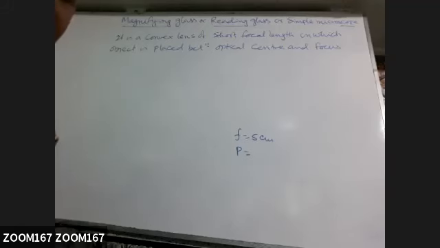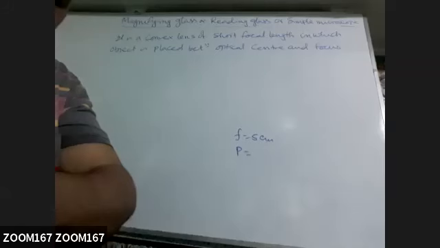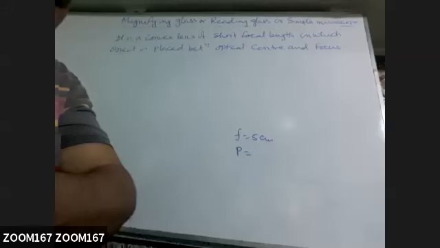What is the answer? 1 by 5 is a 100% wrong answer. 0.2, 200% wrong.